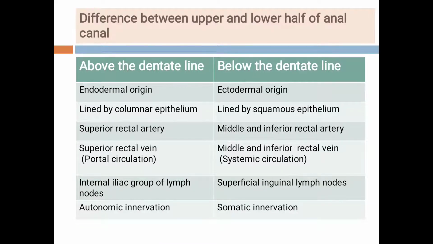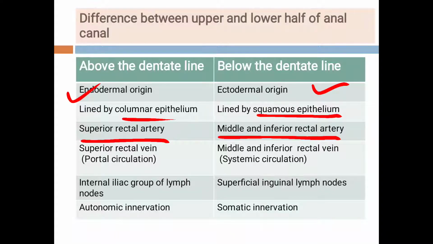Then students, the difference between the upper and lower half of the anal canal, above the dentate line and below the dentate line. Above the dentate line, it is endodermal in origin, and below the dentate line, it is ectodermal in origin. Above the dentate line, it is lined by columnar epithelium, and below the dentate line, it is lined by squamous epithelium. Above the dentate line, it is supplied by the superior rectal artery. Below the dentate line, the middle and the inferior rectal artery.